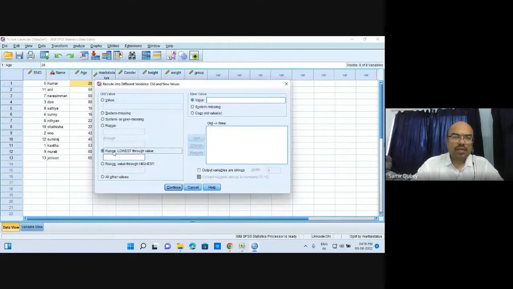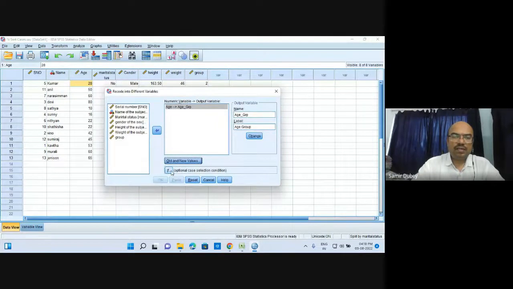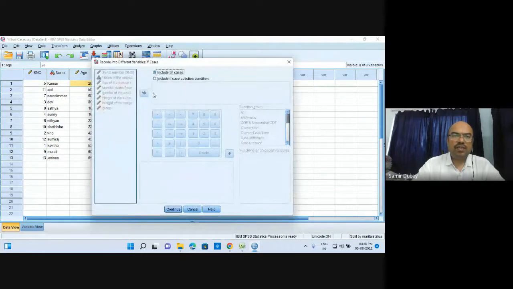Range shall be the value system missing, copy and this. No, sir. It is range from lowest to 30. Suppose. Okay. And what we need to do is, just a second. I have missed this if button over here. So the optional case, what we need to take.